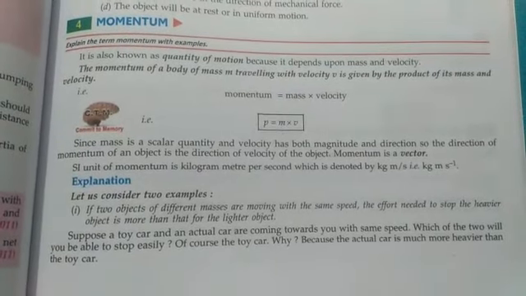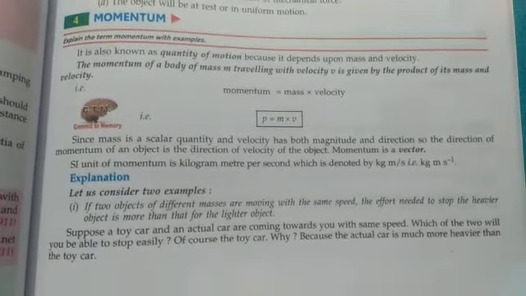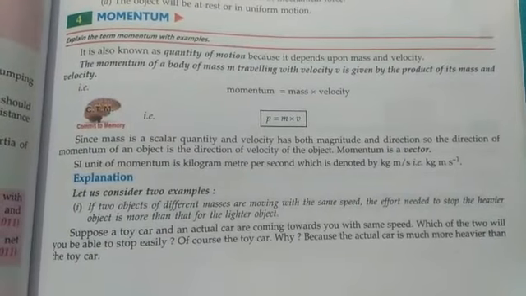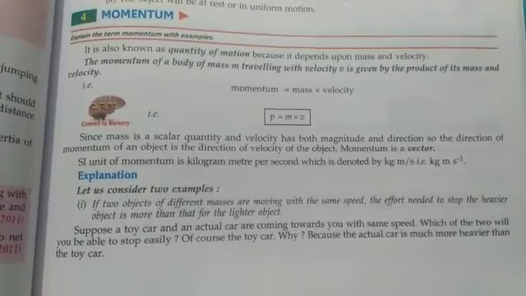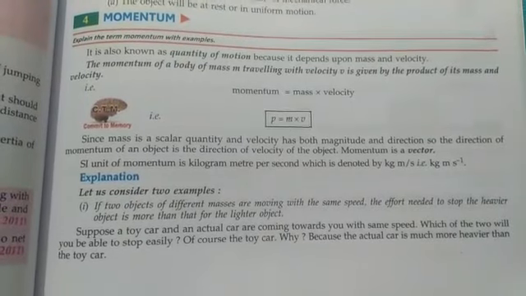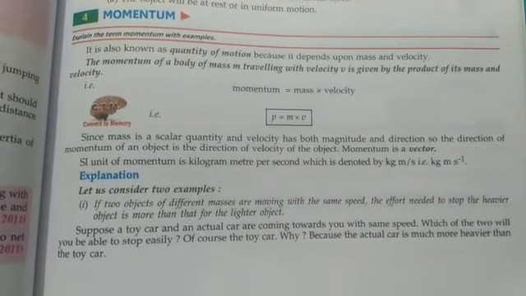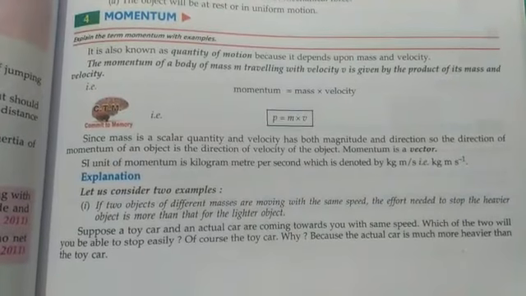So we can say that if two bodies are moving with the same velocity, the body which has more mass will have more momentum, and the body which has less mass will have less momentum.